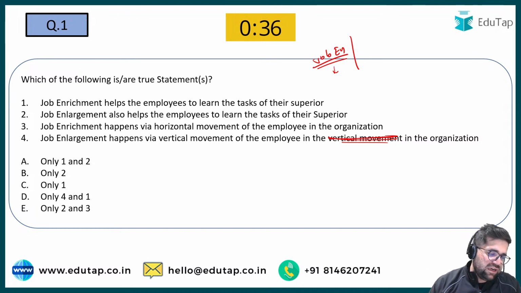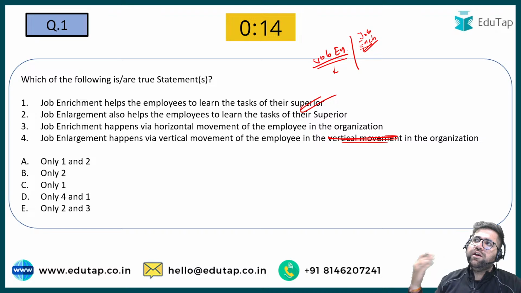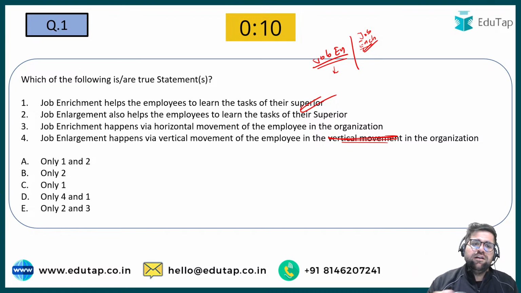Job enrichment is all about promotion. So for example, currently you are a clerk in the bank. You have become a PO. So this is an example of job enrichment. Now, job enrichment helps the employees to learn the task of their superior; this statement is correct. Because if you are working for your superior, that means that you are learning higher degree work. And whenever you are learning higher degree work, it's an example of job enrichment only.